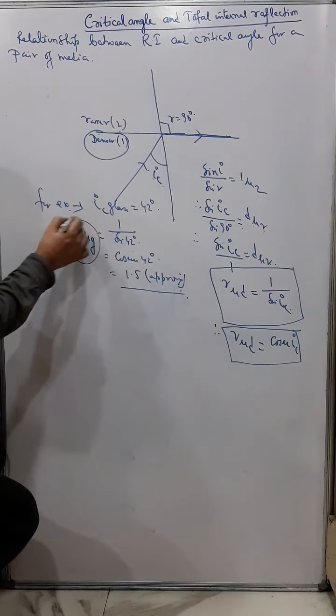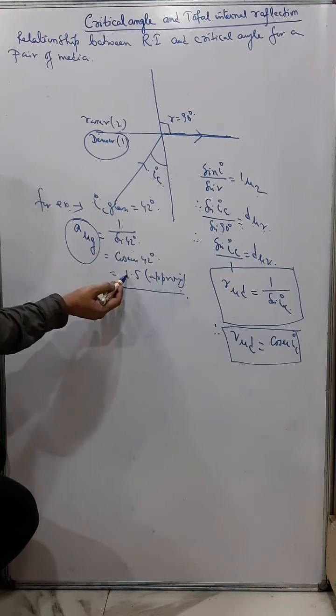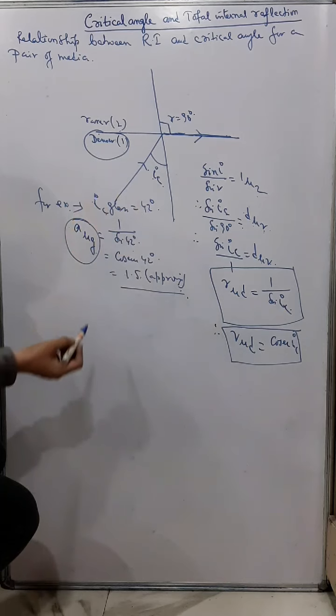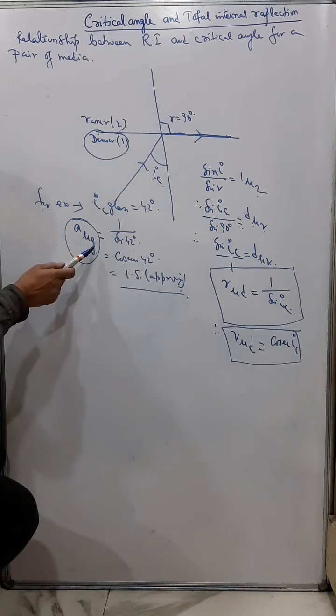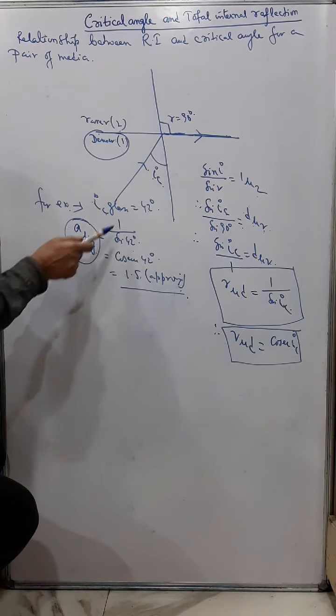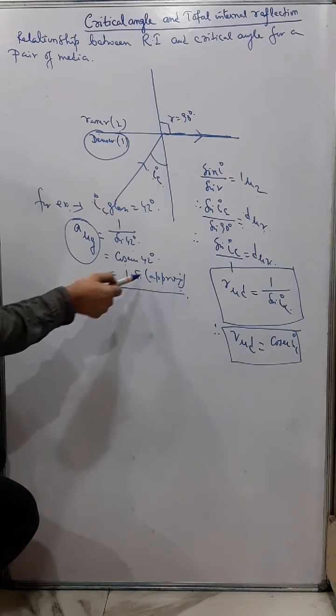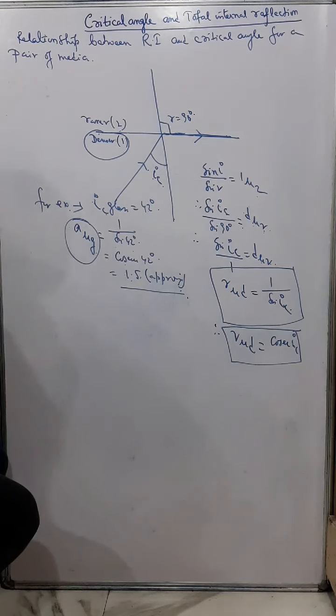You know that the refractive index of glass with respect to air is 1.5 and the critical angle for glass is 42 degree. So therefore I can say the refractive index of glass with respect to air is 1 by sine 42 or cosec 42, and approximately we will get the value as 1.5.